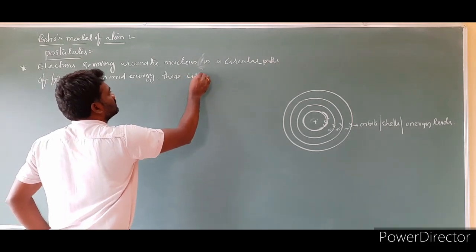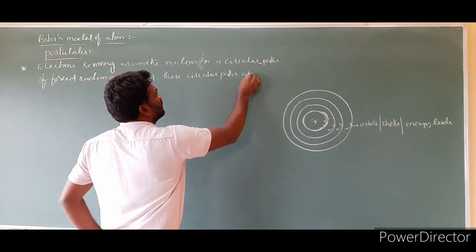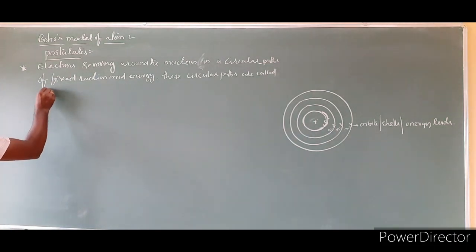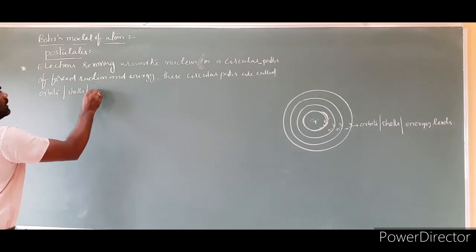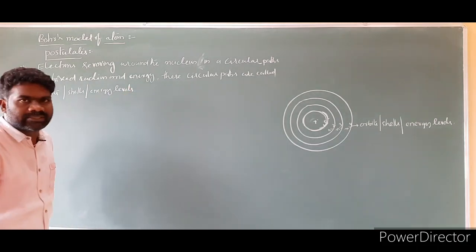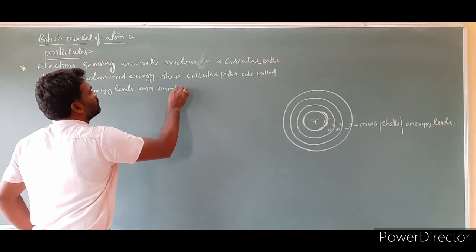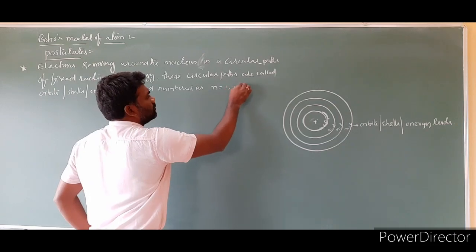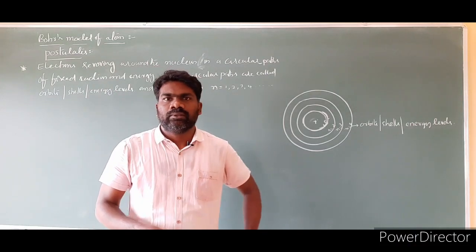These circular paths are called orbits or shells or energy levels, and these are numbered as n is equal to 1, 2, 3, 4 and so on. This is the first postulate.